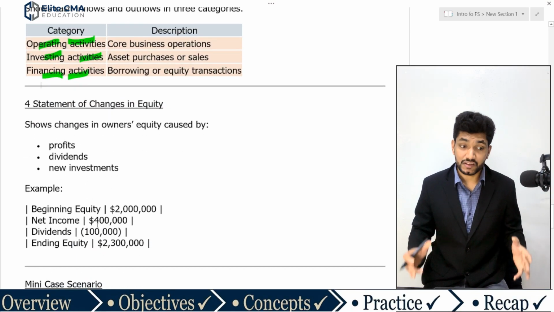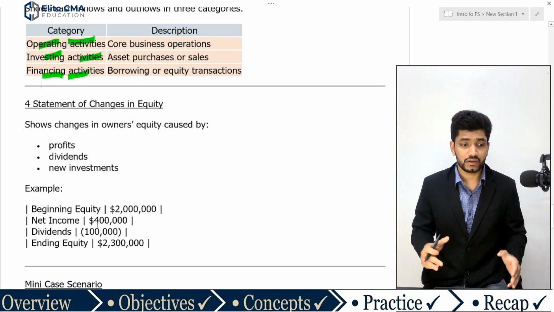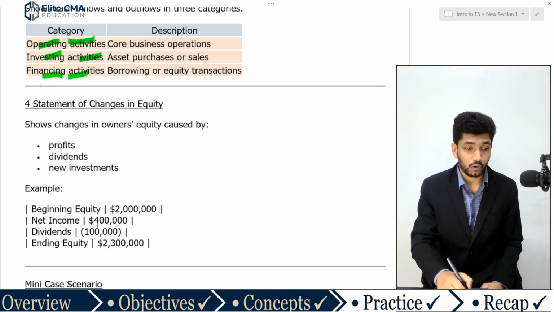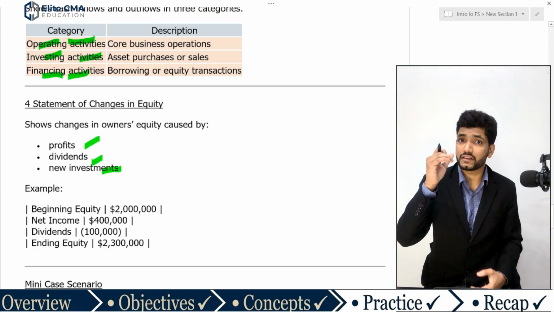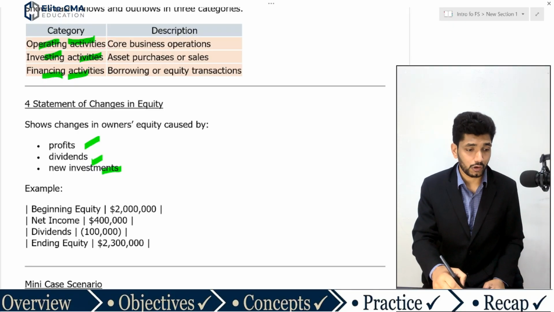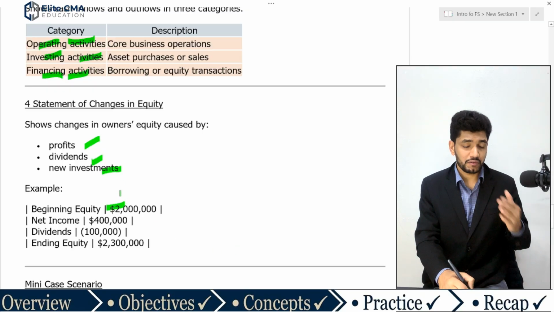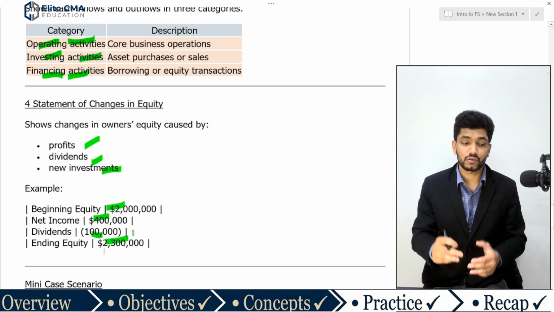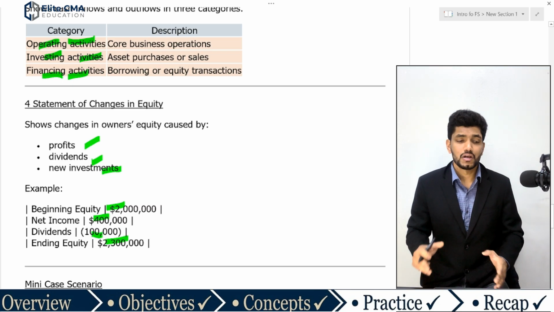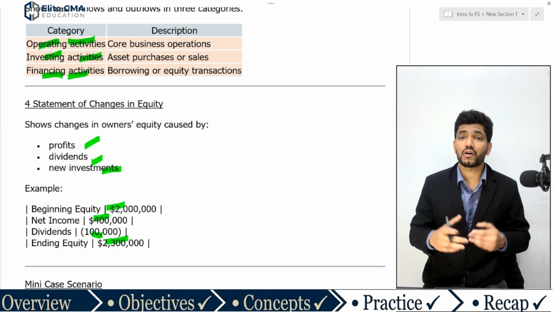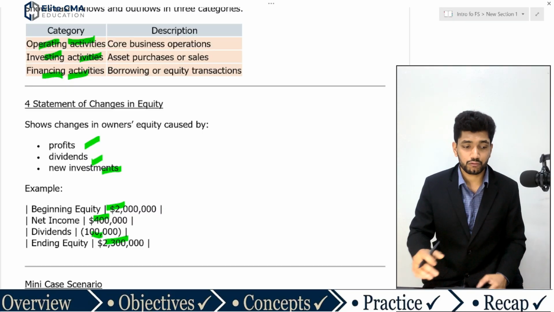Then the statement of changes in equity. The statement of changes in equity shows changes in owner's equity caused by profit, dividend, and net investment. It shows the changes in owner's equity over a period of time. That means how much the total beginning equity is, what the other changes are, like the net income and dividend, and the ending equity. So the statement of changes in equity shows the changes in the owner's equity during a period of time.